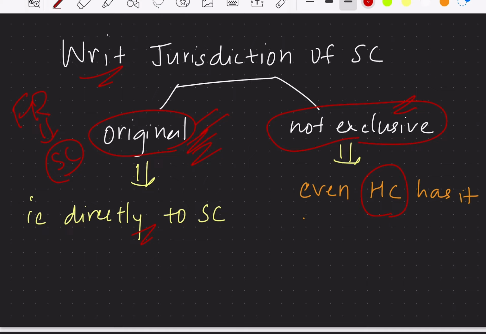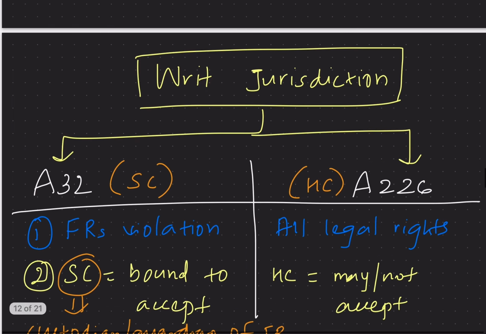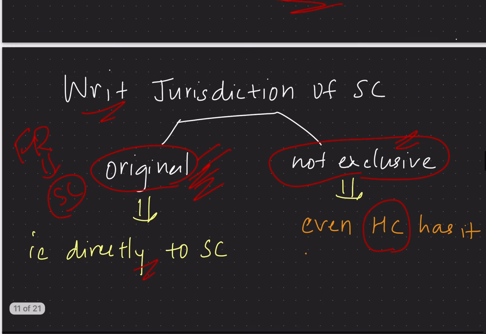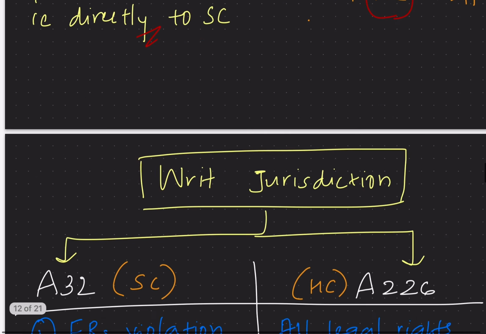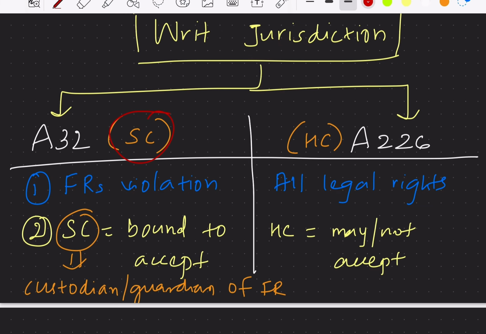So, both the Supreme Court and High Court have writ jurisdiction powers, and hence the writ jurisdiction of the Supreme Court is not exclusive, but it is original. Then what is the difference between the writ jurisdiction of the Supreme Court and High Court? This is to be noted. Here, the writ jurisdiction of the Supreme Court is given under Article 32, whereas the writ jurisdiction of the High Court is given under Article 226 of our Constitution.